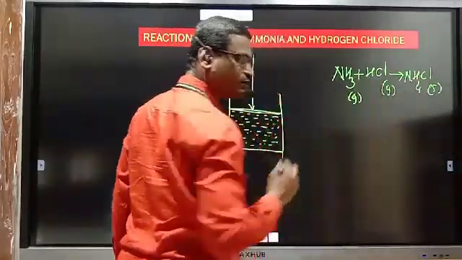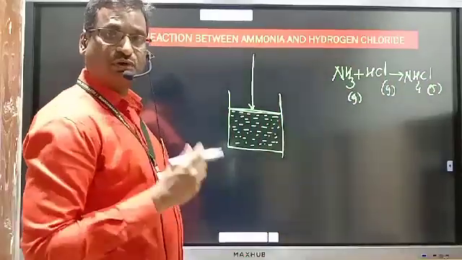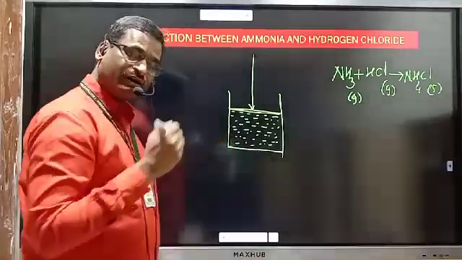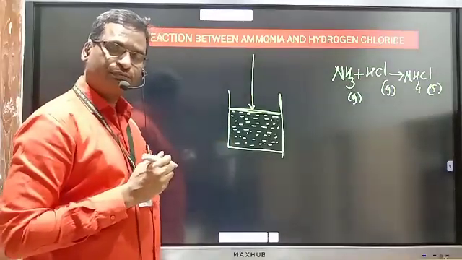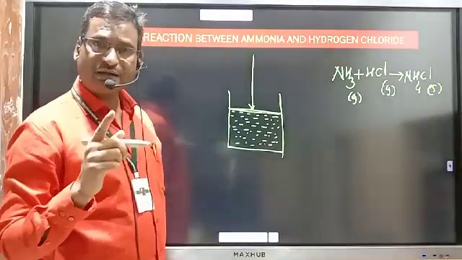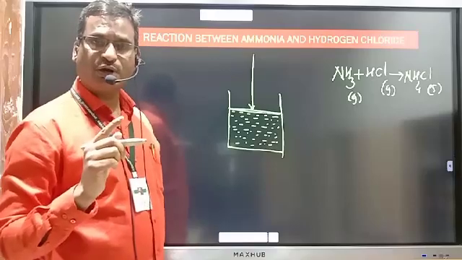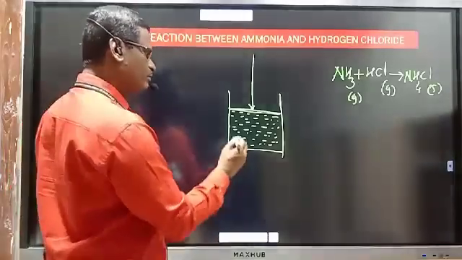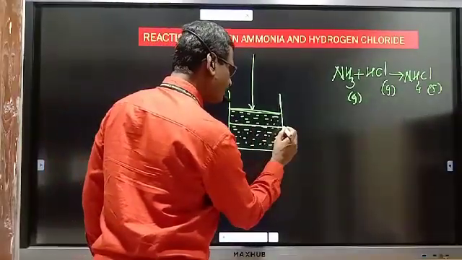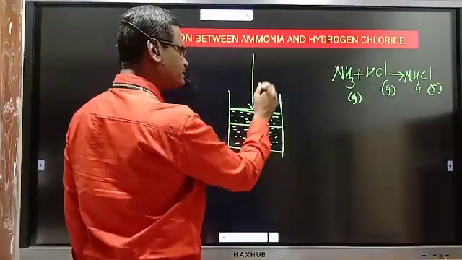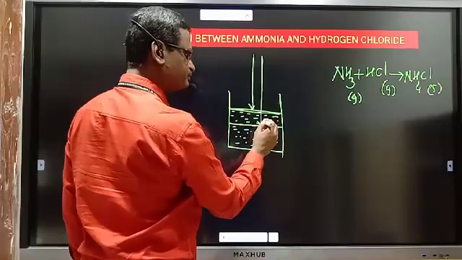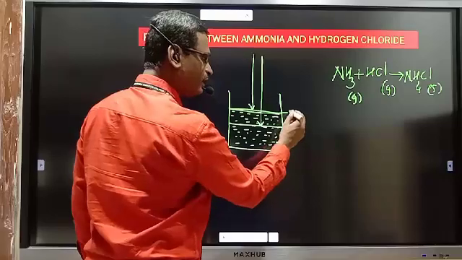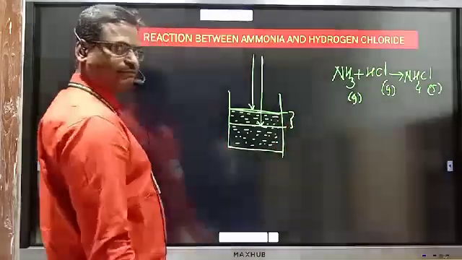Gases are converted to solid. So what happens? Does this volume increase or decrease now? Whenever gases are converted to solid, what happens to volume? Increase or decrease? There is decrease in volume. So up to this level, this piston comes down. Initially this is the level and this is the final level and this displacement takes place.